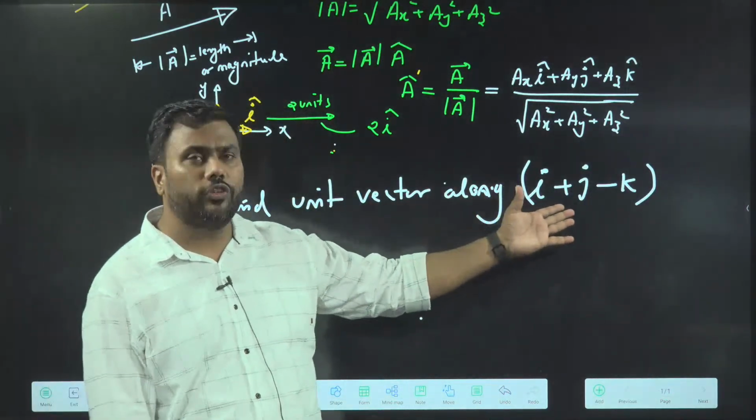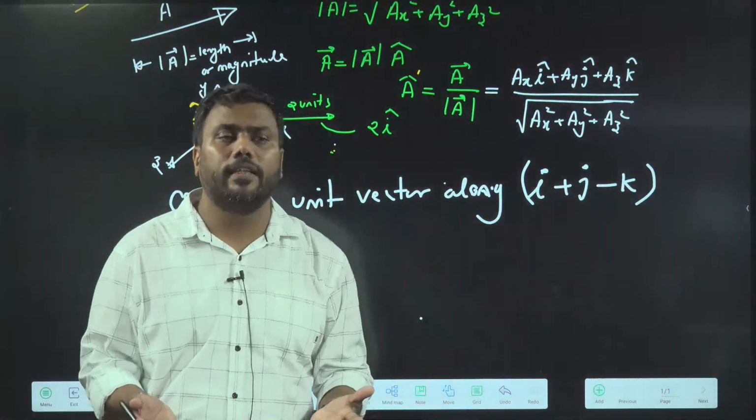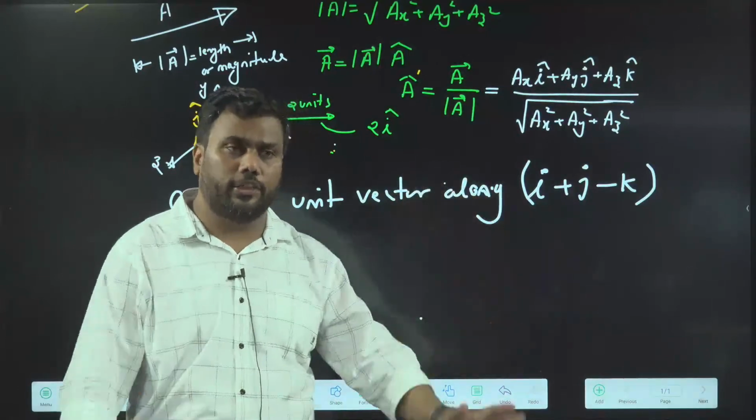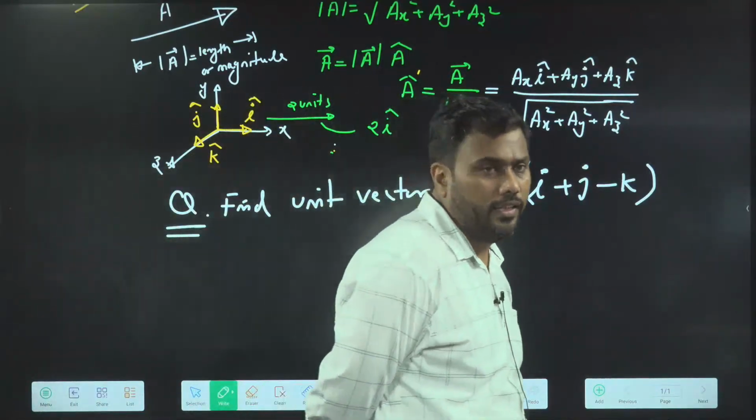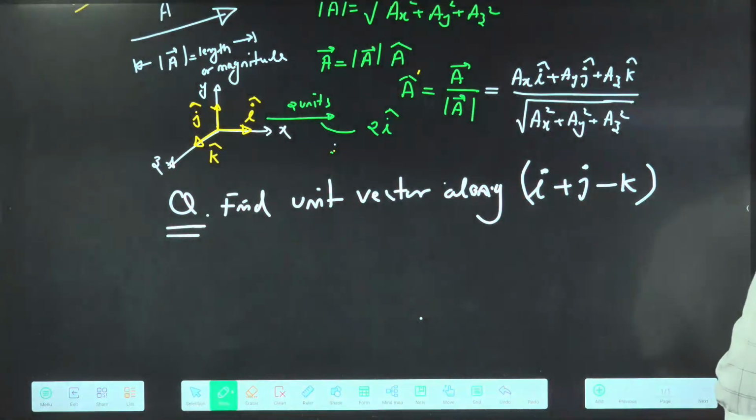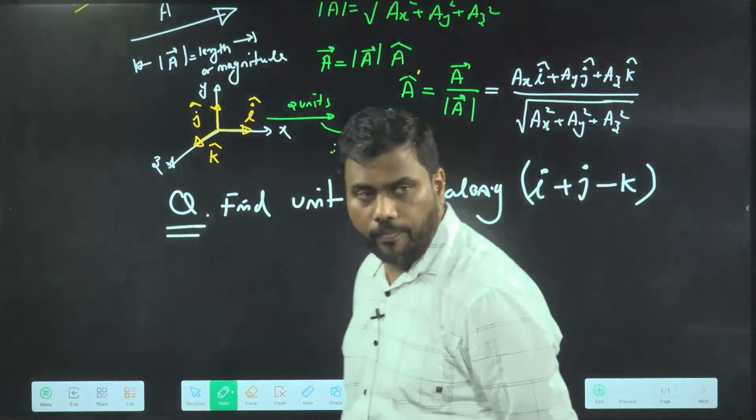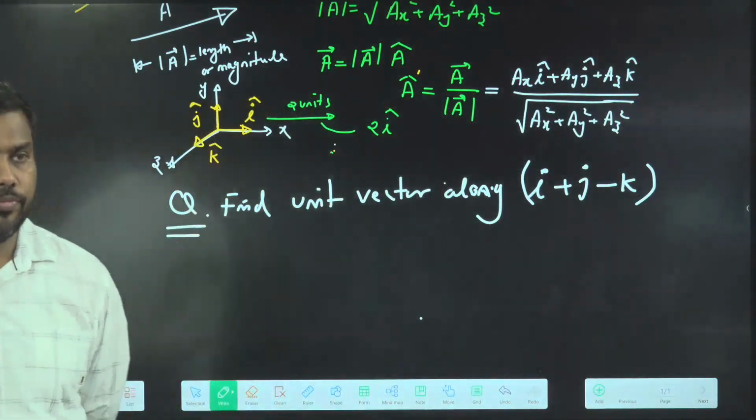A vector is given to you in component format, and I am asking for the unit vector in this direction. So give me the unit vector in this direction. Very easy question. Do it fast.